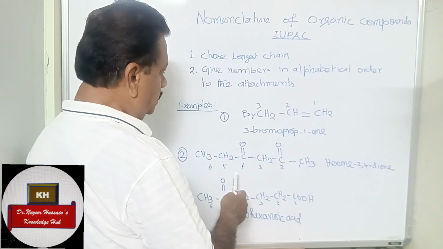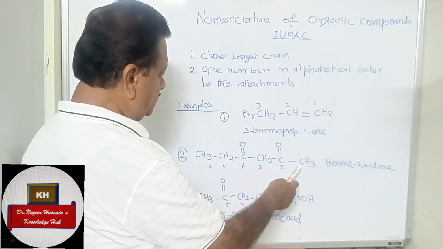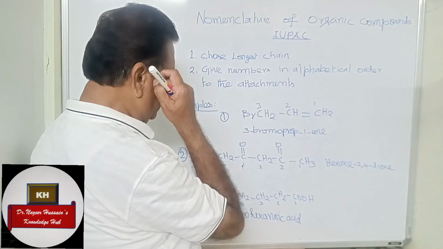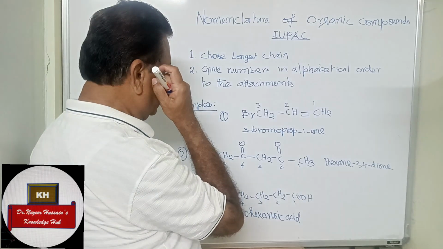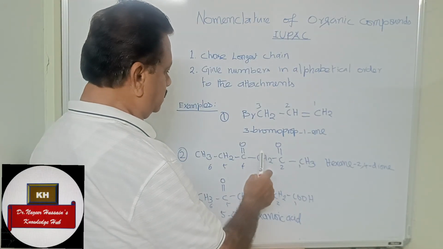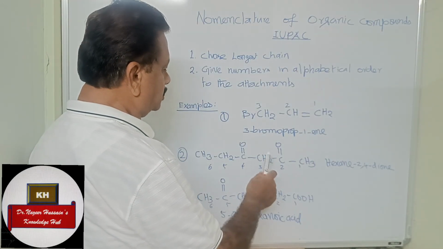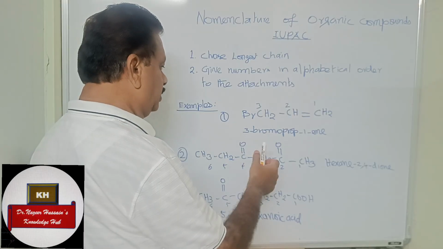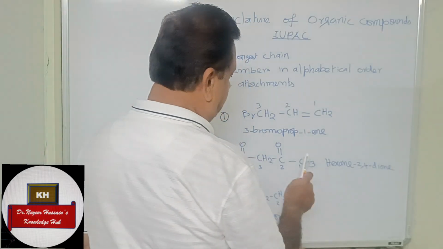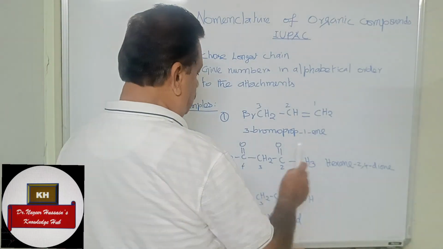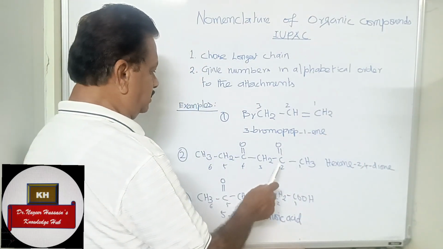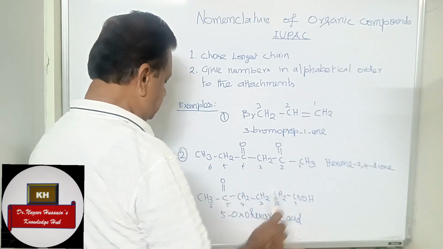Then you have got 2 ketones here. So the total carbon chain is 6, having 6 carbon atoms. So it is a hexane. At the positions 2 and 4 we have got 2 ketones, so it should end in one. Since there are two, it will end as a dione. Hexane-2,4-dione is the name. Hexane-2,4-dione, that's the name.